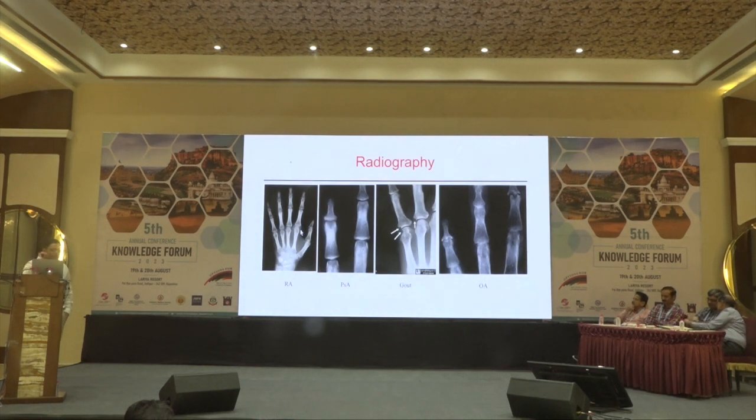Now when we talk about erosions, there are patterns of erosions that we see. Okay. The patients of RA will have bare area erosions, that is at the end of the joint. If you see, I put a mark at the end of that, you can see. But when it comes to psoriatic arthritis, there is usually new bone formation along with that. And in the next slide, you can see that there is a mouse ear appearance at the DIP joint. When it comes to gout, we see overhanging margins.